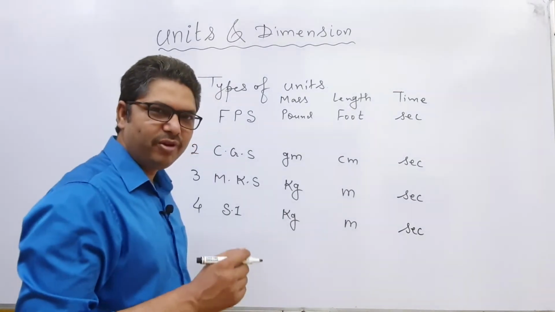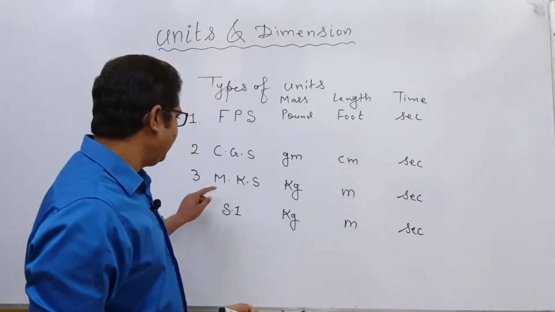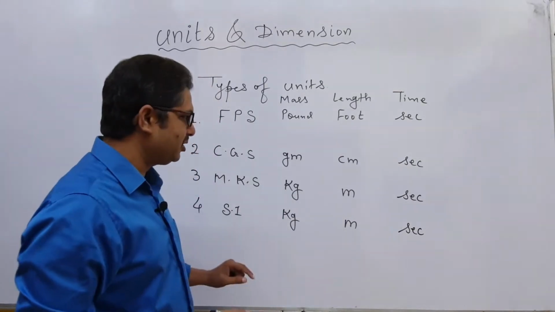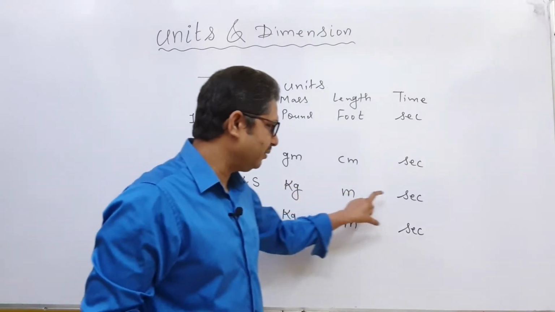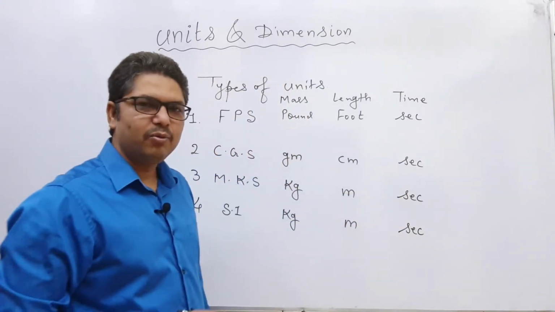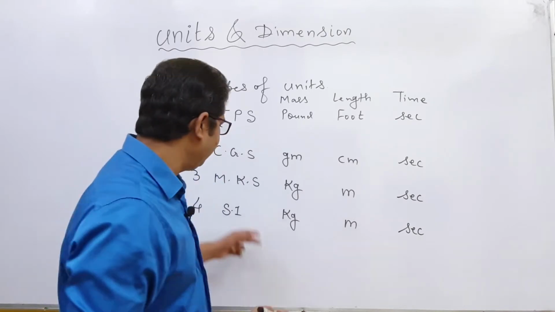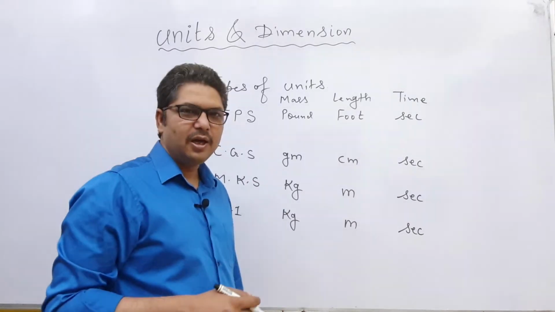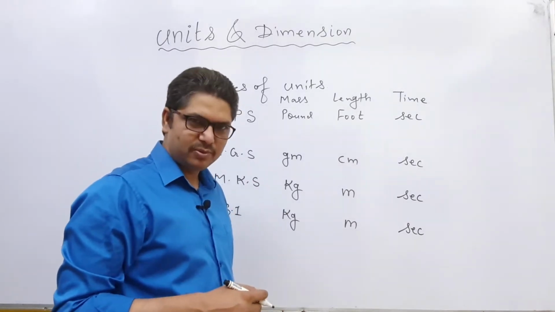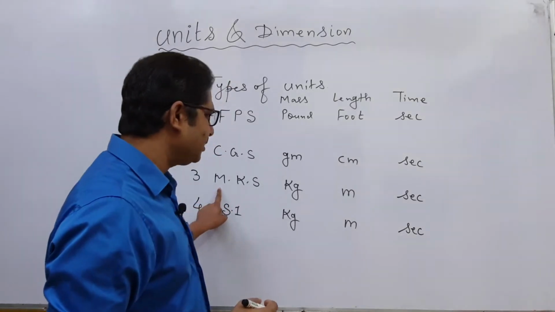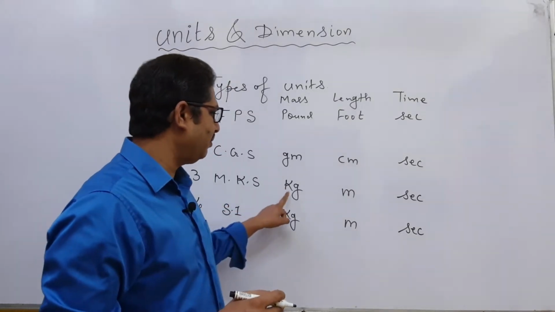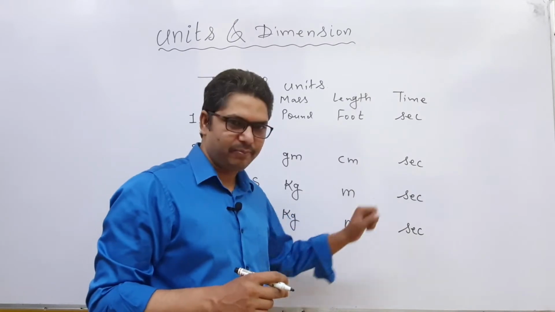Then here we are saying that in MKS system and SI system, the units are the same. Then what will be the difference between these two systems? The difference is that in MKS system we only have mass, length and time.